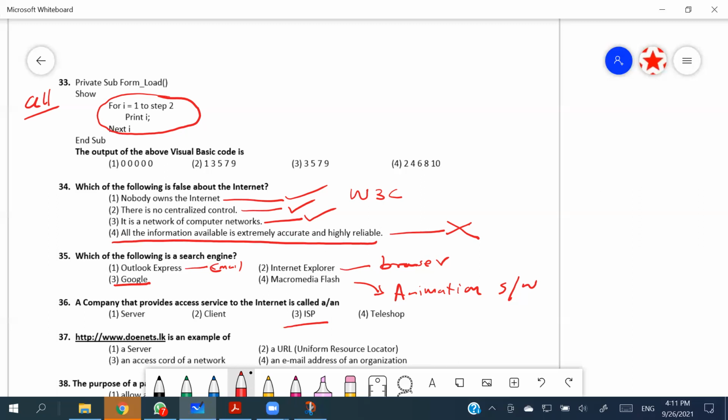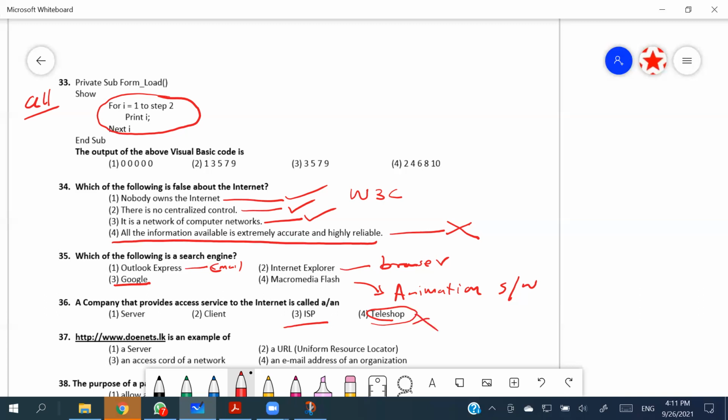If you think about the other terms, teleshop is not relevant. The server and the client: the server is the one serving the services, and the client is the one receiving them in client-server architecture. The World Wide Web is based on this. We always request things from the web server, which serves web pages to our computer, the client.